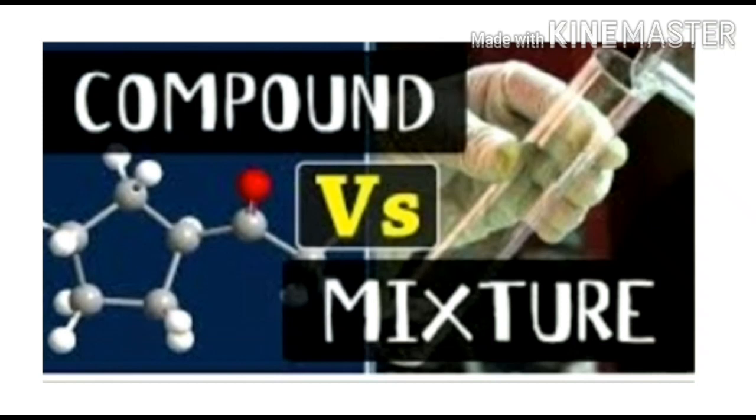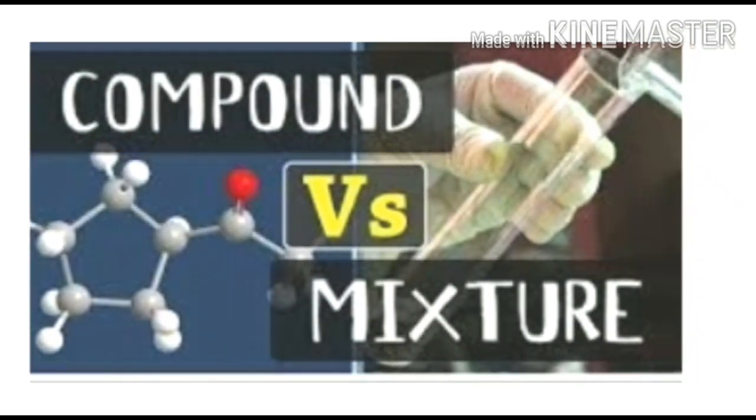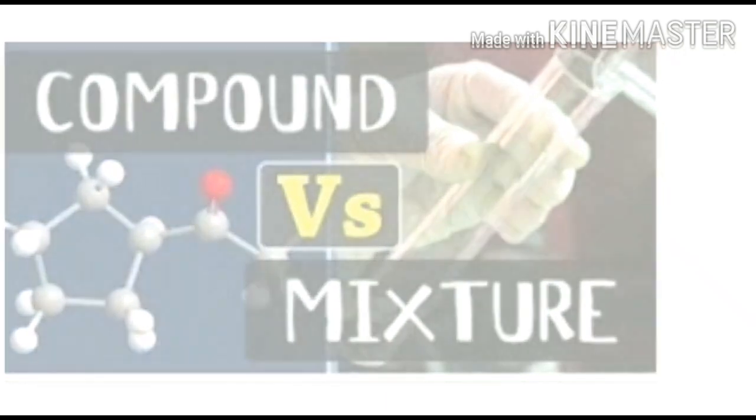The first difference is that in a compound the elements combine chemically, but in a mixture the things combine physically. The second difference is that in a compound it is in a fixed ratio, but in a mixture it is in any ratio.